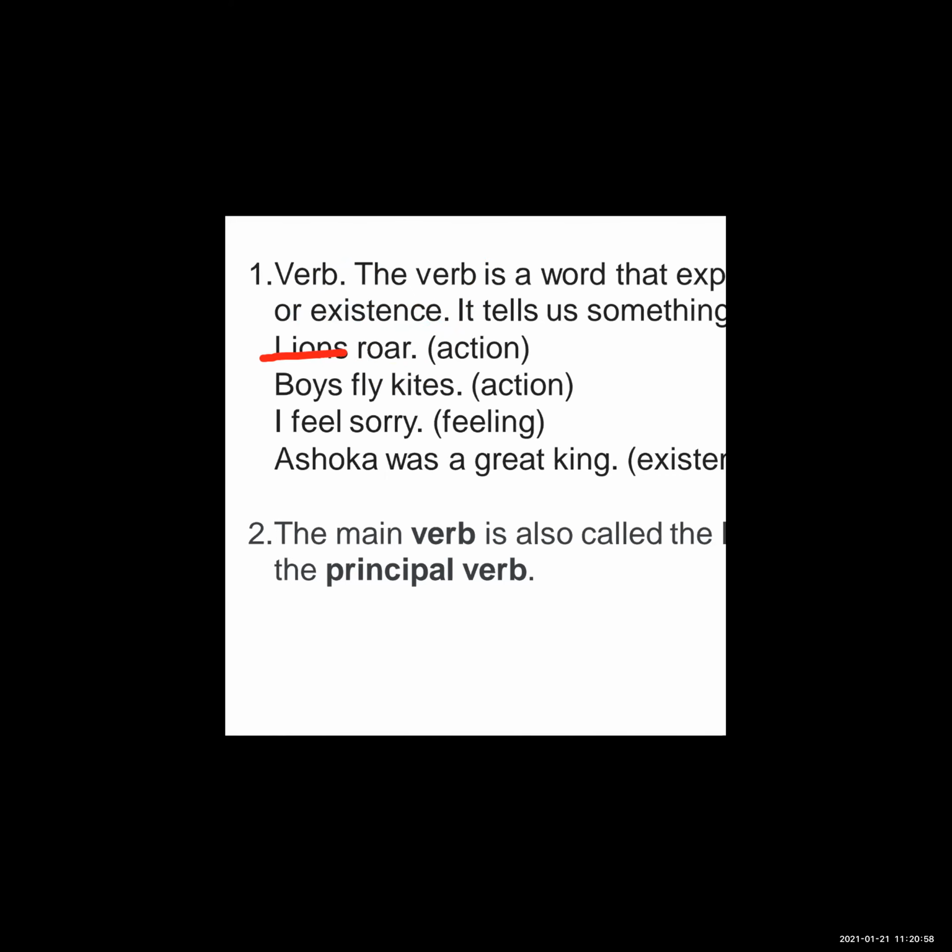I feel sorry. Here, feel sorry means it's a feeling. So verbs also tell about feelings. Ashoka was a great king. Who is Ashoka? He is a great king. So the verb here is telling about the existence of Ashoka. So a verb is a word that expresses actions, feelings, and existence, and also tells something about the subject.